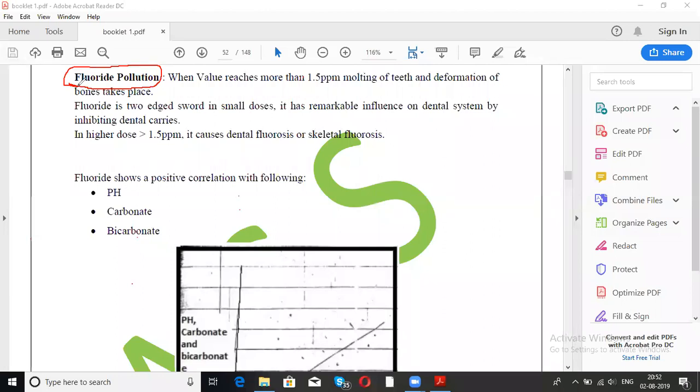Fluoride pollution will occur due to the fluoride rich soil. There are few types of soils or minerals which are rich in fluoride. So they will act as a source of fluoride pollution.